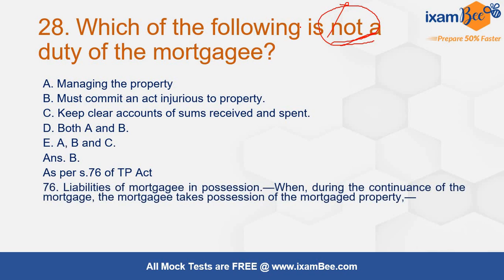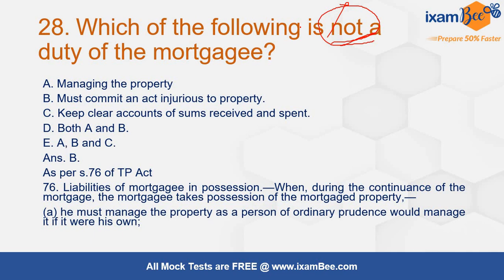So section 76 of Transfer of Property Act is directly talking about liabilities of mortgagees in possession. When they are in possession of the property, they have to manage it well and keep clear accounts of sums that are received and spent on the property. This is mentioned in clause A directly of section 76. ये आप रेफर कर सकते हैं.